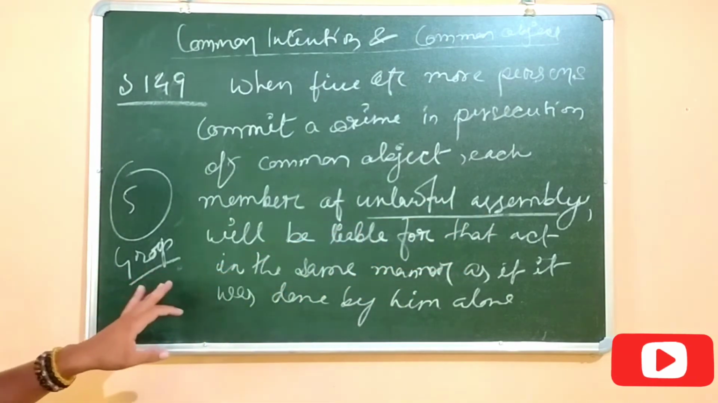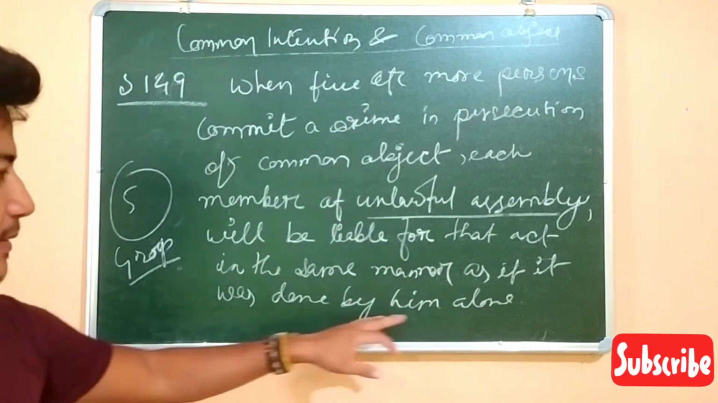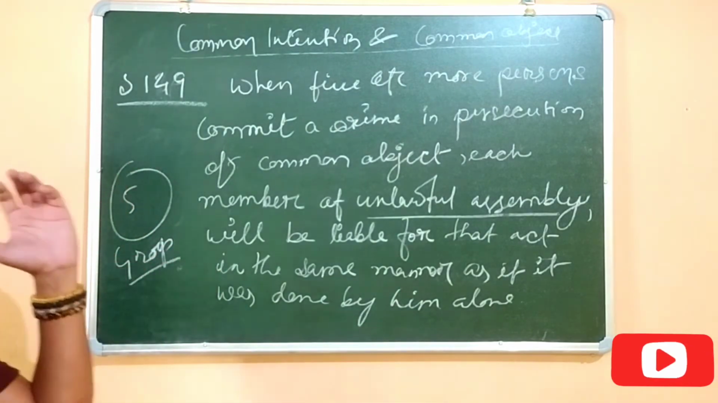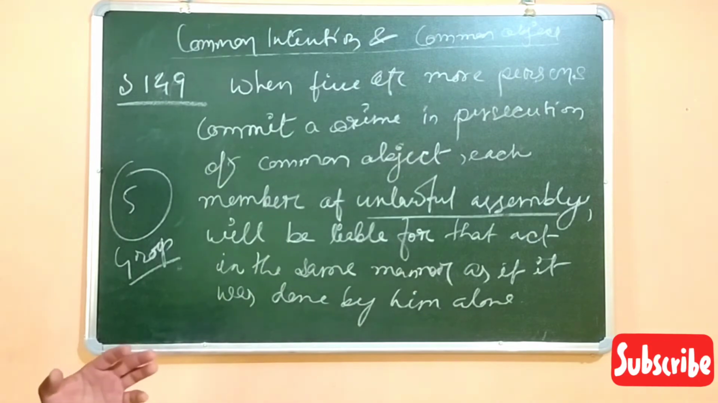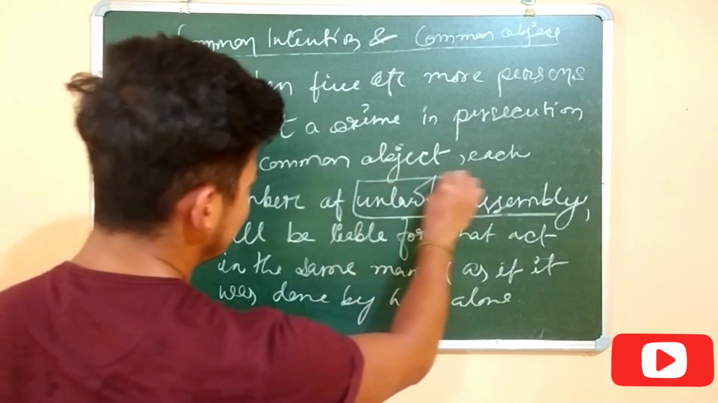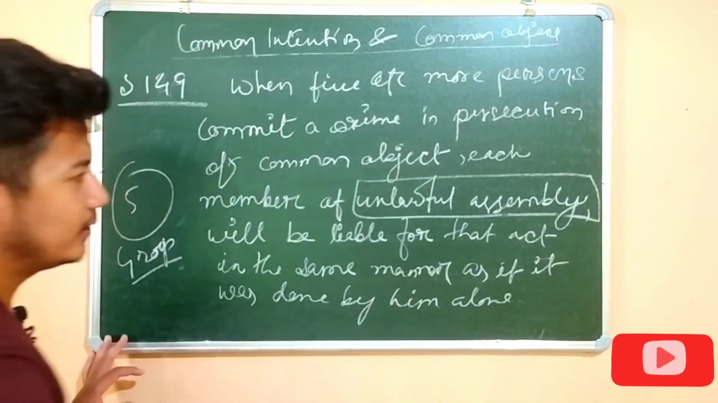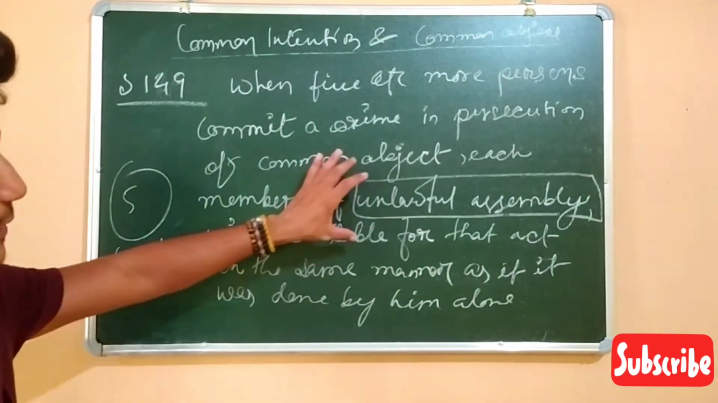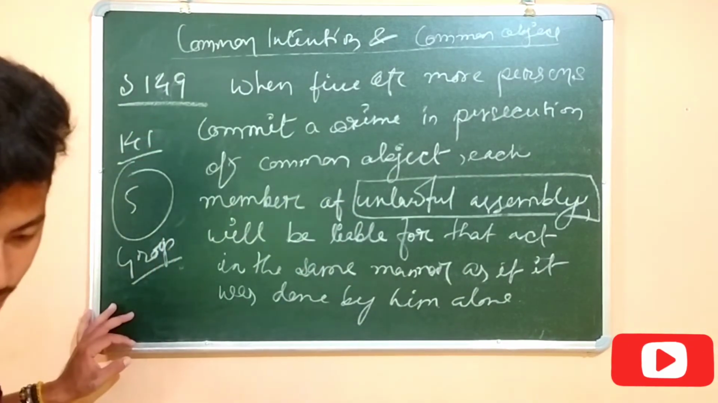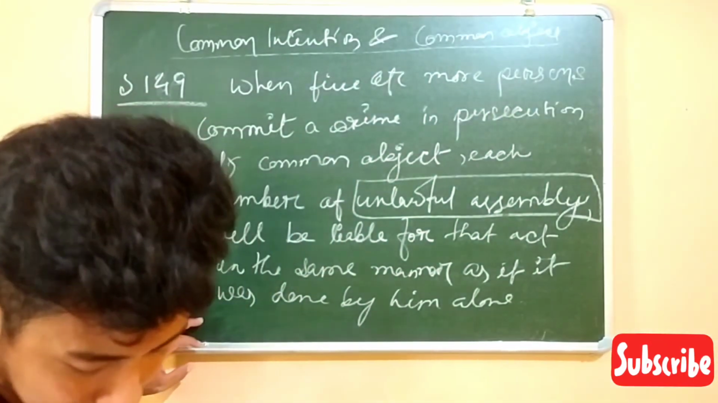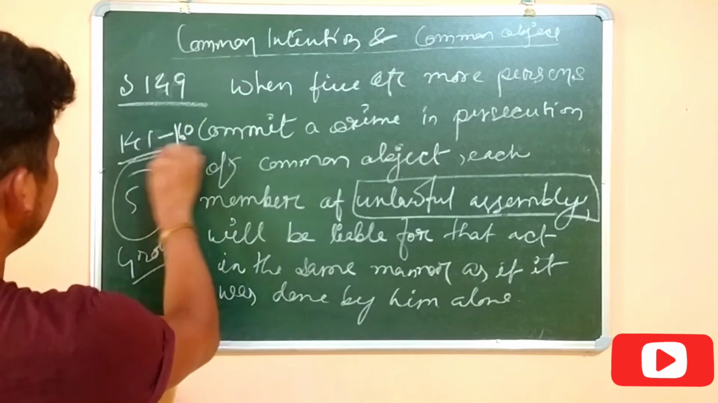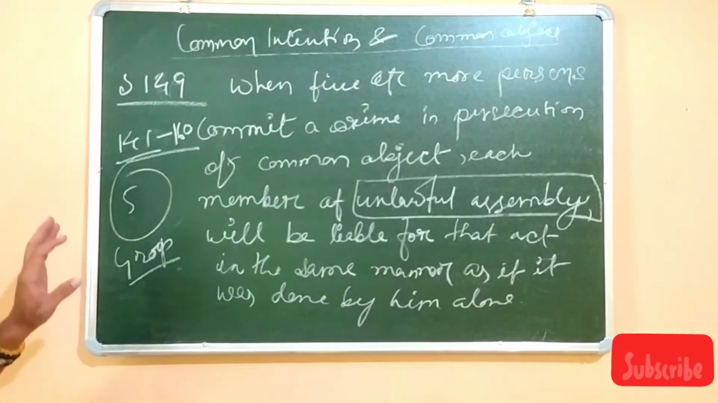In the same manner as if it was done by him alone. So all the members of that unlawful assembly will be jointly liable for the crime. Okay, so it talks about the unlawful assembly. You will find the definition of unlawful assembly in section 141. Section 141 to section 160 deals with offenses against the public tranquility.